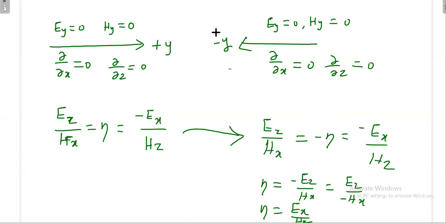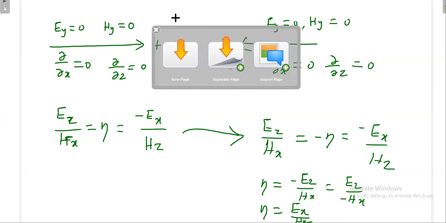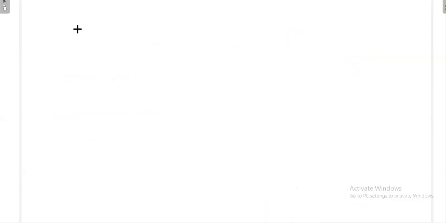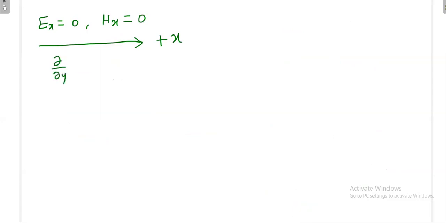Okay, then next one, if the wave is going in a plus x direction, what will happen? Once the wave goes in the plus x direction, in that direction there will not be any component. So Ex and Hx are 0. Then the components will be present in the yz plane, but they will not vary with respect to y and z. So ∂/∂y is equal to 0 and ∂/∂z is equal to 0.